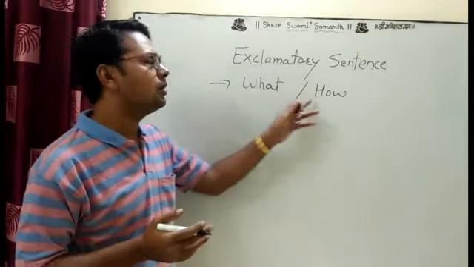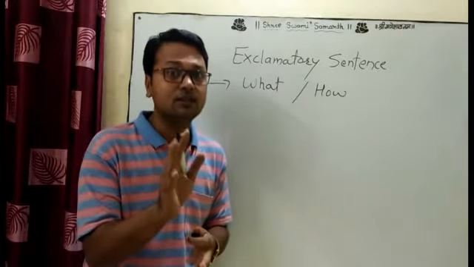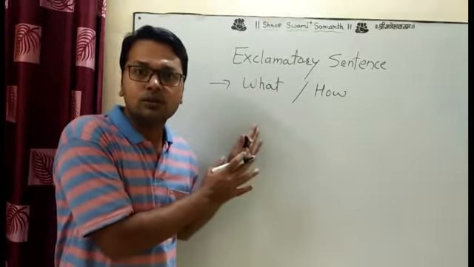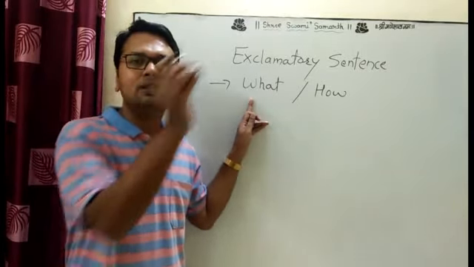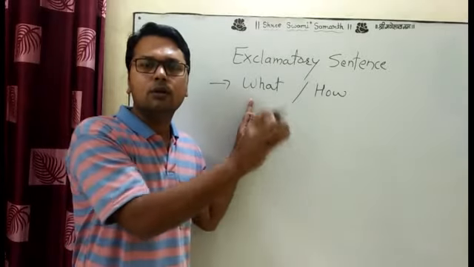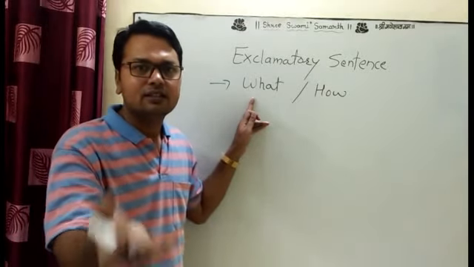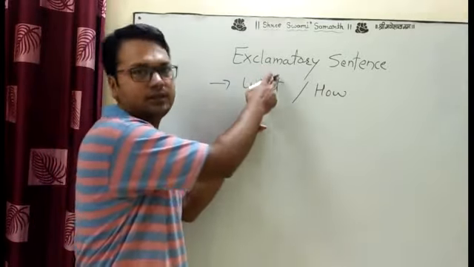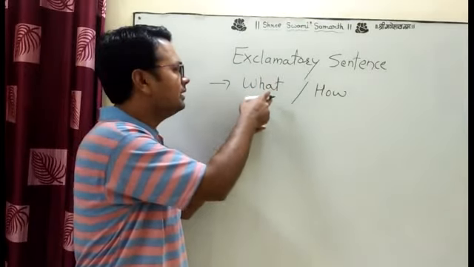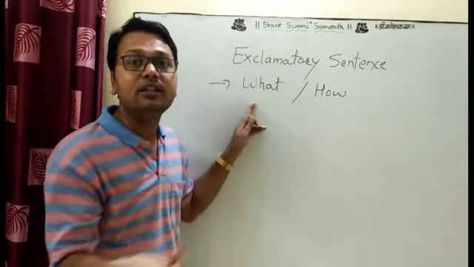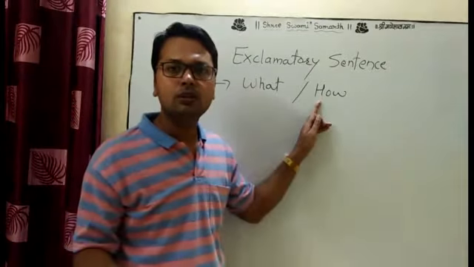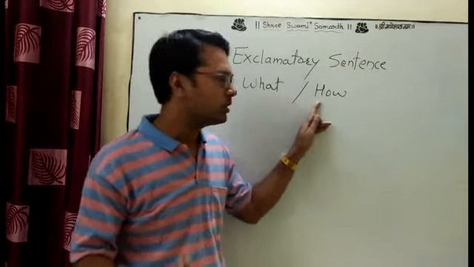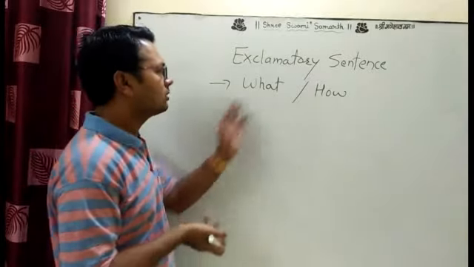Most of the students think that the what in an exclamatory sentence means kai in Marathi, as in an interrogative sentence. This is not the same meaning in exclamatory. In exclamatory, the meaning of what is very, and the meaning of how is also very.